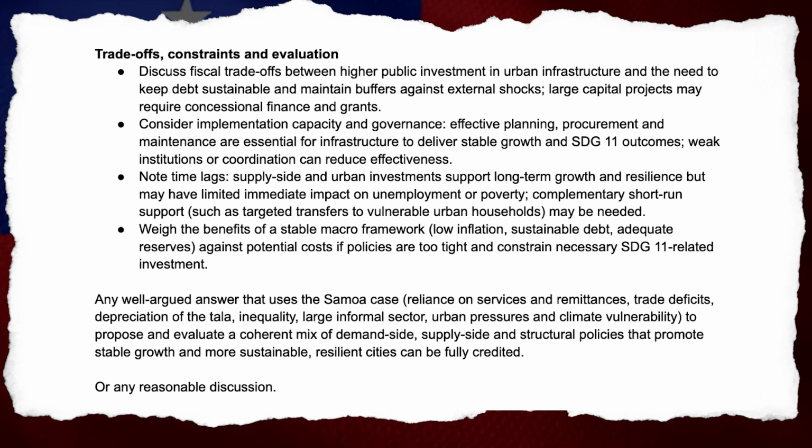Weak institutions or coordination can reduce effectiveness. Note time lags. Supply-side and urban investments support long-term growth and resilience, but may have limited immediate impact on unemployment or poverty. Complementary short-run support, such as targeted transfers to vulnerable urban households, may be needed.